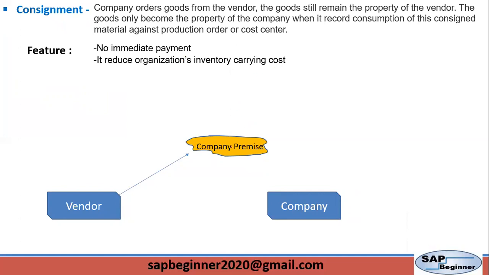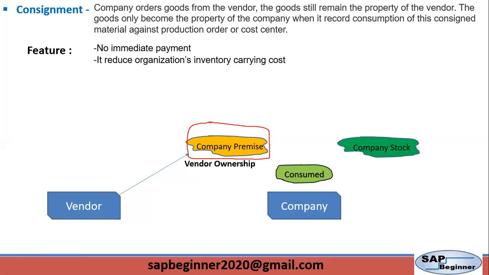Here you can see, this is the company premises and this material is in the company, but the company is not the owner of this inventory. Though it is on company premises, the vendor is the owner of this inventory. Whenever the plant uses that inventory, the vendor keeps an account of the number of components used by the manufacturer. Whenever we consume that material, then and only then does it go to company stock.